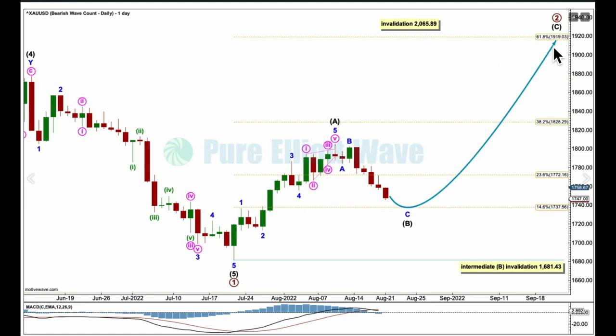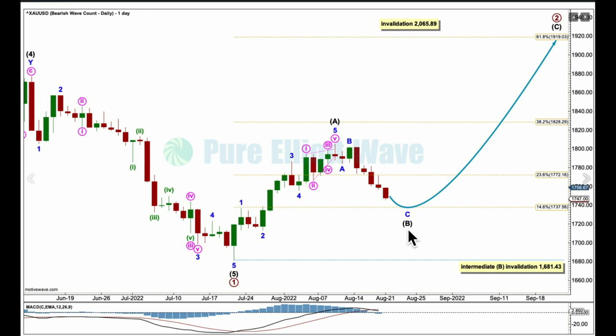You've got to be more flexible when a correction is subdividing. If this degree of labelling is complete, then intermediate A may be a complete 5-wave structure. Intermediate B may be continuing a little bit lower as a zigzag, but I'll probably need to relabel this as it continues. B waves can subdivide as any one of more than 23 possible corrective structures, if you can count all the different kinds of combinations and triangles in there.